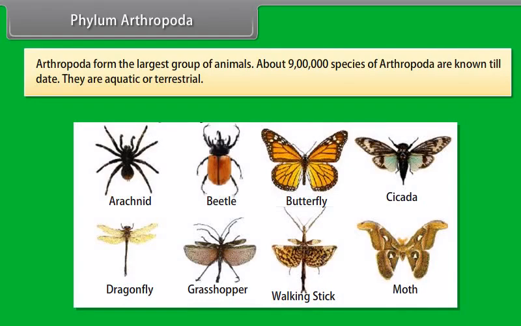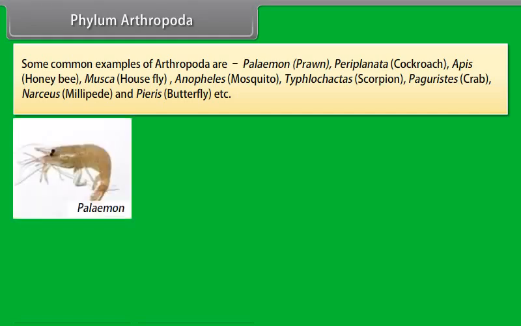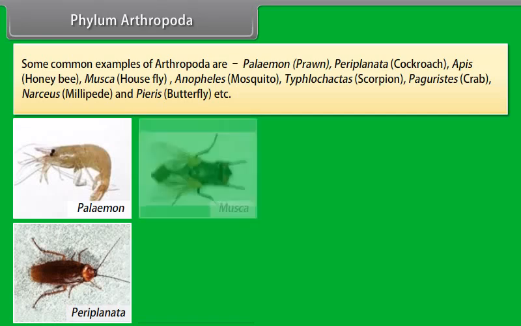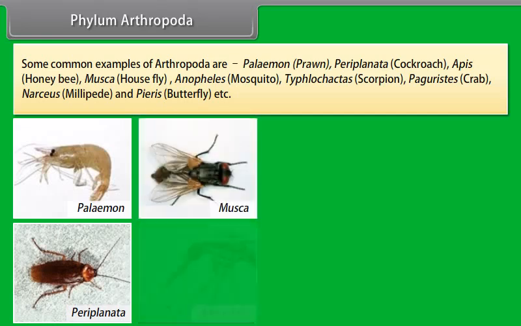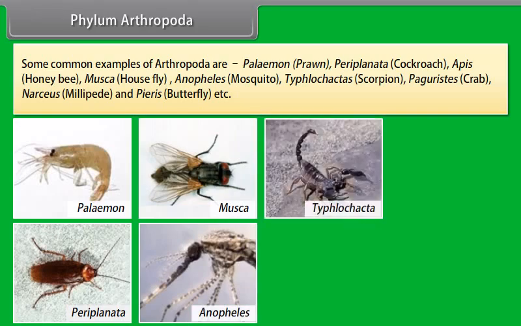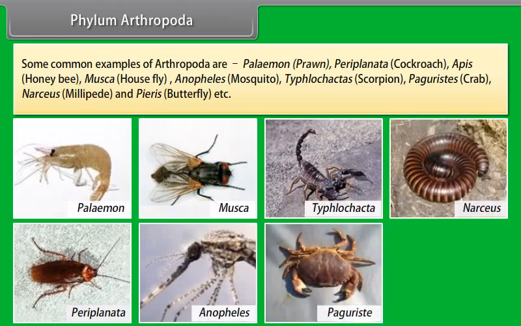Arthropoda form the largest group of animals. About 9 lakh species of arthropoda are known to date. They are aquatic or terrestrial. Some common examples of arthropoda are Palaemon, prawn; Periplaneta, cockroach; Apis, honeybee; Musca, housefly; Anopheles, mosquito; Buthus, scorpion; Paguristes, crab; Julus, millipede; and Pieris, butterfly, etc.